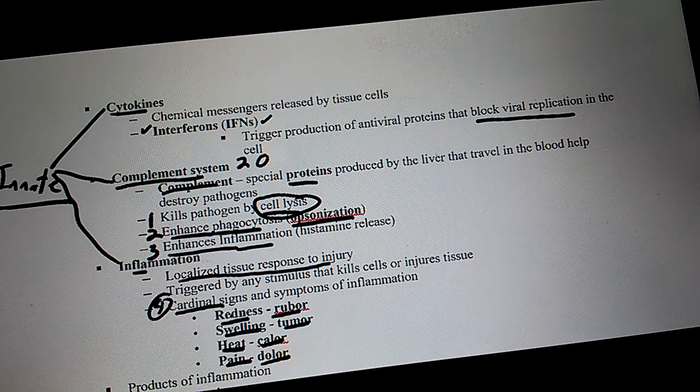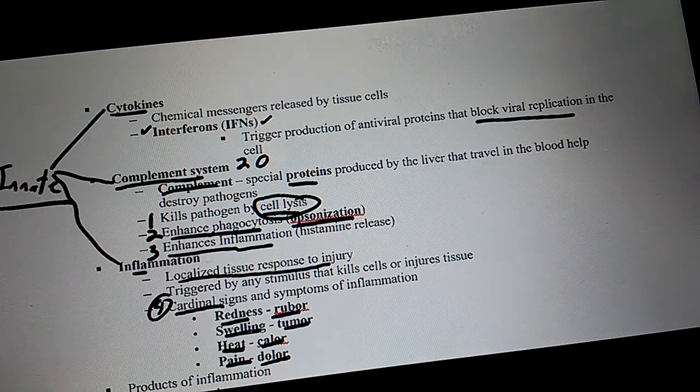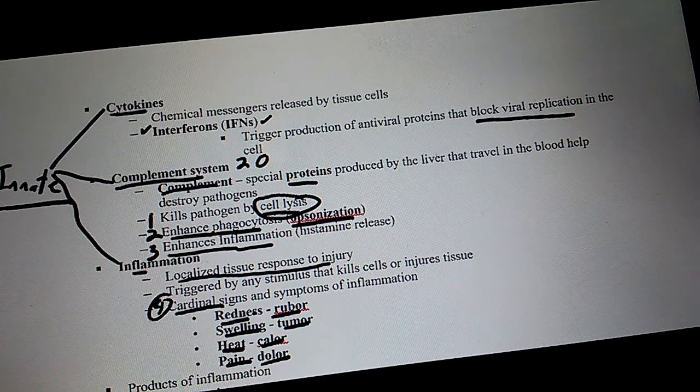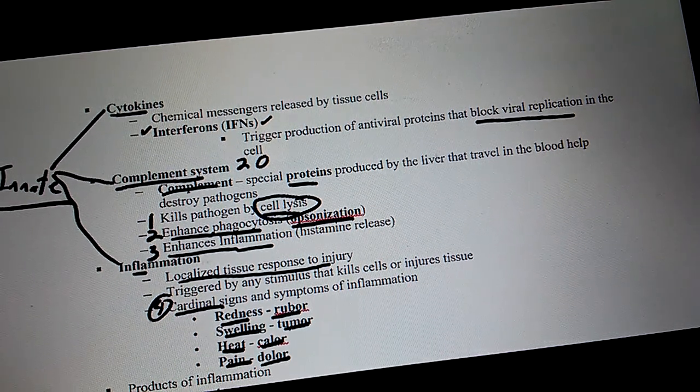What's the word for redness? Rubor. Swelling? Tumor. Heat? Calor. Redness? Rubor. Swelling? Tumor. Heat? Calor. Pain? Dolor.